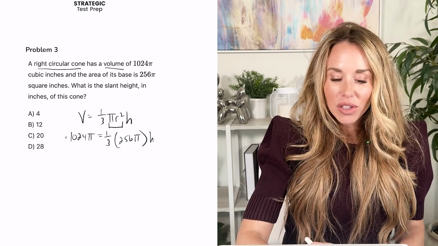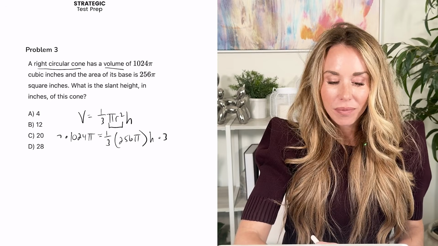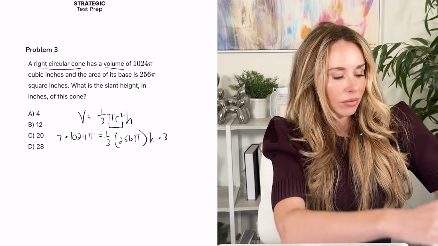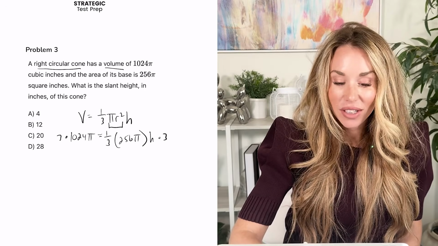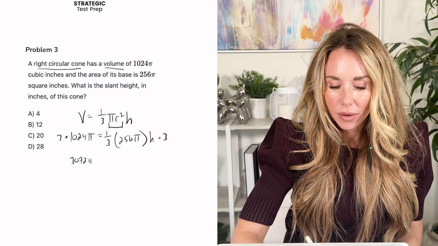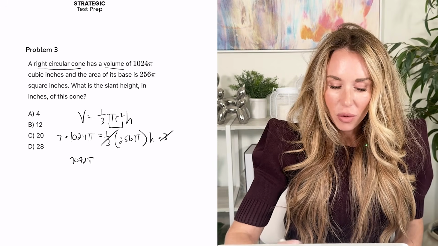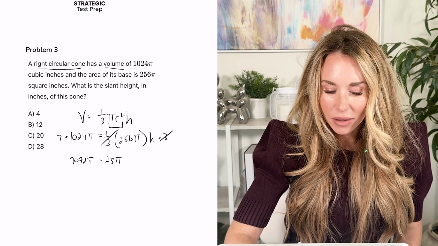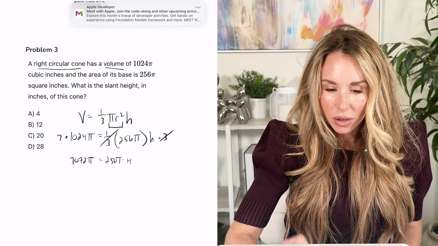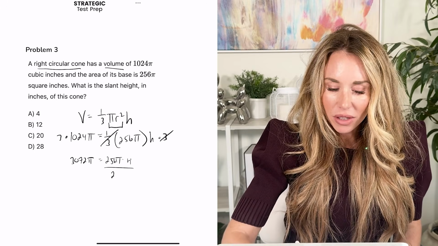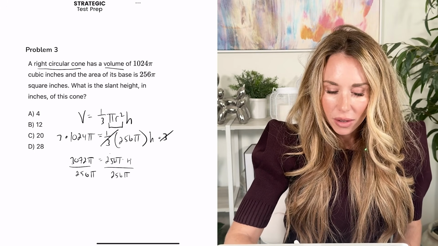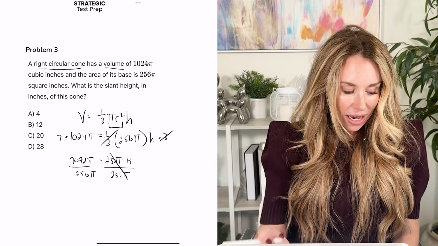Now, if I multiply both sides by 3, I end up getting 3,072 pi. That'll cancel out the 1/3. And then I have equals 256 pi times h. So now I'm going to divide both sides by 256 pi. That'll cancel. So that makes h 12.